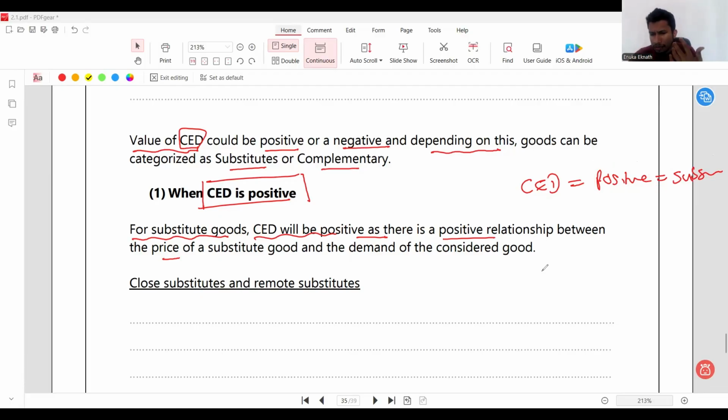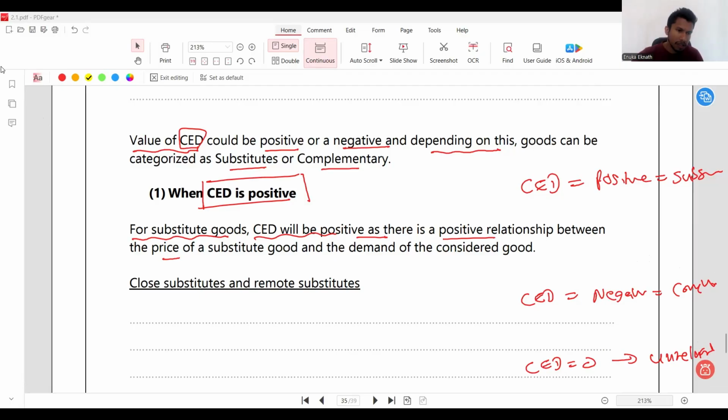So, if CED is positive, the goods are substitutes. On the other side, if CED is negative, then the goods must be complementary. And what if CED is 0? Then the goods are unrelated. This entire note is here.